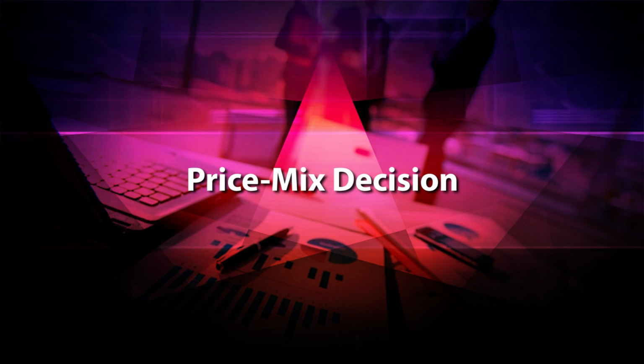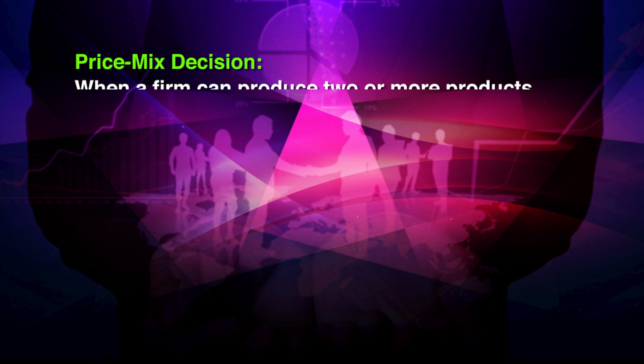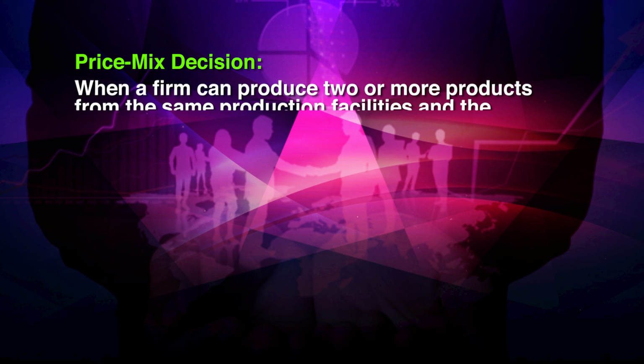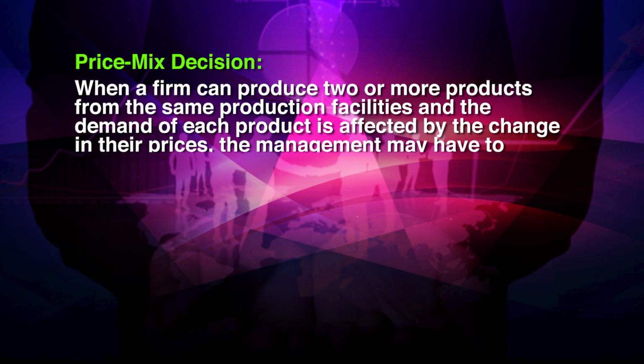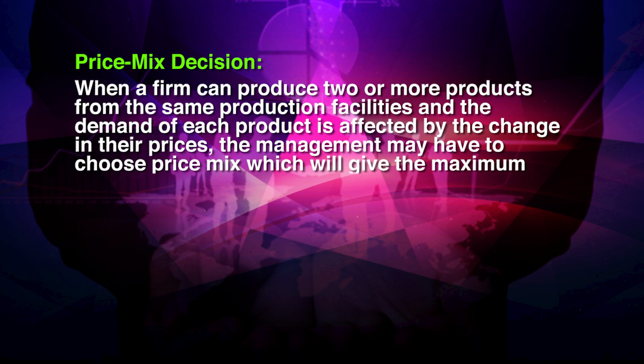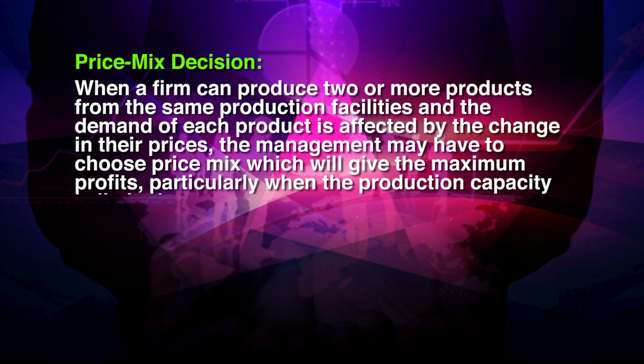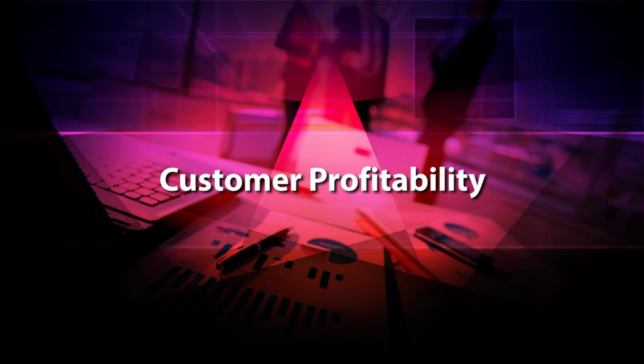Price mix decision. When a firm can produce 2 or more products from the same production facilities and the demand of each product is affected by the change in their prices, the management may have to choose a price mix which will give the maximum profits, particularly when the production capacity is limited. In such a situation, the firm should compute all the possible combinations and select a price mix which yields the maximum profitability.